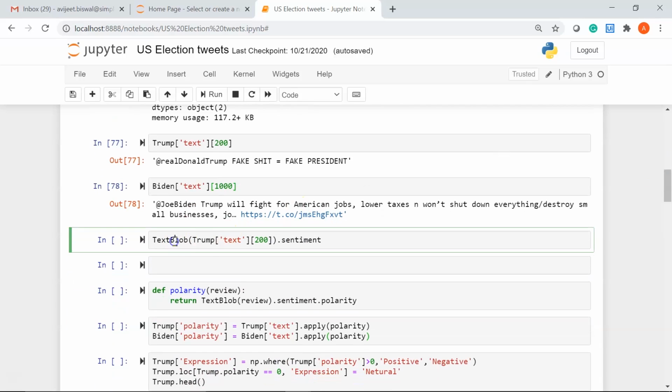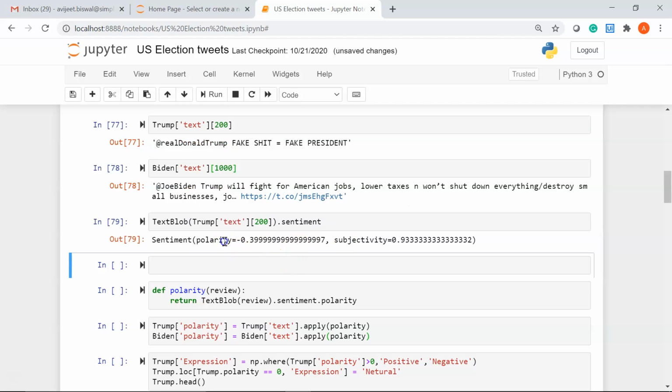Now the TextBlob function is used in natural language processing. The sentiment property returns a named tuple in the form of Sentiment(polarity, subjectivity). Let's check the sentiment of the 200th tweet made for Donald Trump. If I hit Shift Enter, you can see this was the polarity. Minus 0.399 means the polarity was negative, and you can see the subjectivity is around